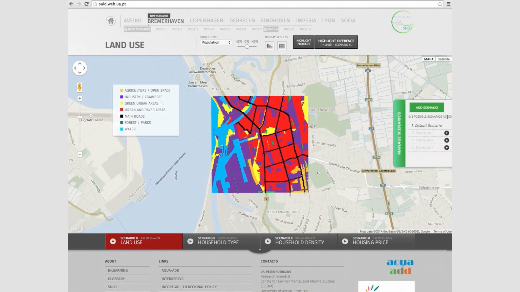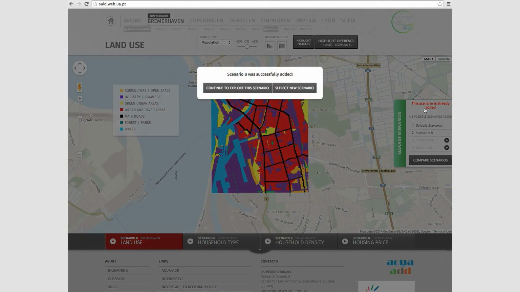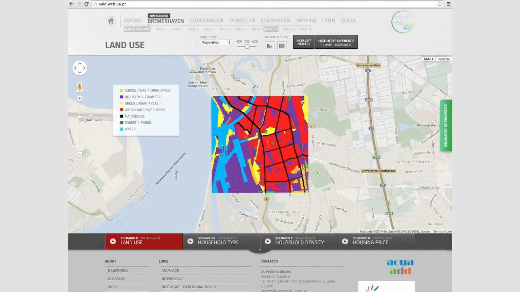Here, you can add or delete scenarios as well as go to the Compare page. As you can see, the base scenario is in the list by default. To add to the list the scenario you just created, simply press Add Scenario. You will have a choice of continuing to see the scenario or else go back to the city page to create another scenario. We will stay in this scenario for now. If you now go to the Manage Scenarios menu, you can see that Scenario 8 has been added to the list and that the Compare Scenarios button is